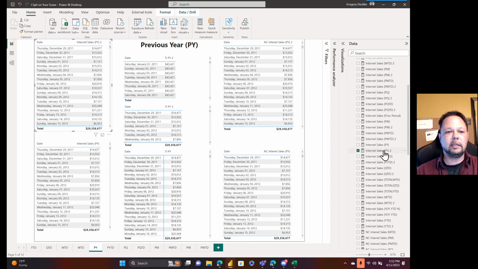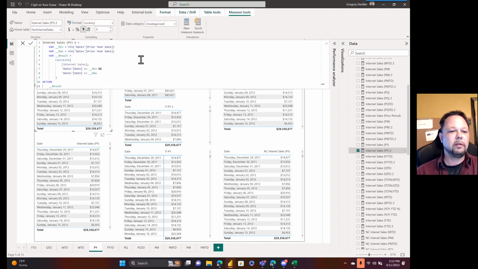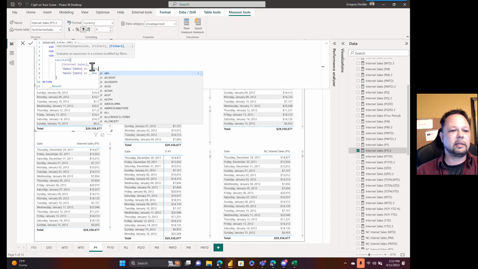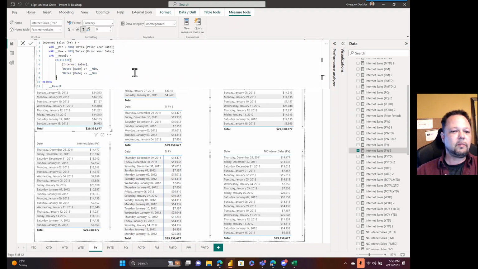And then this is a modification of that formula, where I grab my min prior year date and my max prior year date. And then I don't do the ALL, I don't have the filter all. I just have a straight up dates date greater than or equal to min and dates less than or equal to max. Well, I guess I could do that. Okay, so there we go. Internet sales previous year 2. We'll hit enter on that and let it spin.